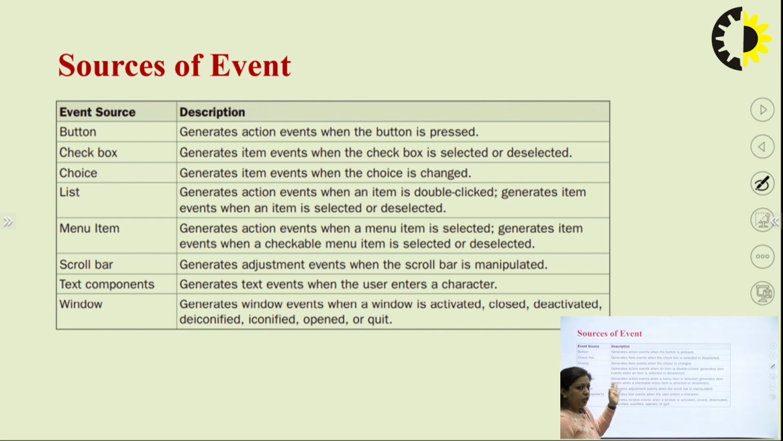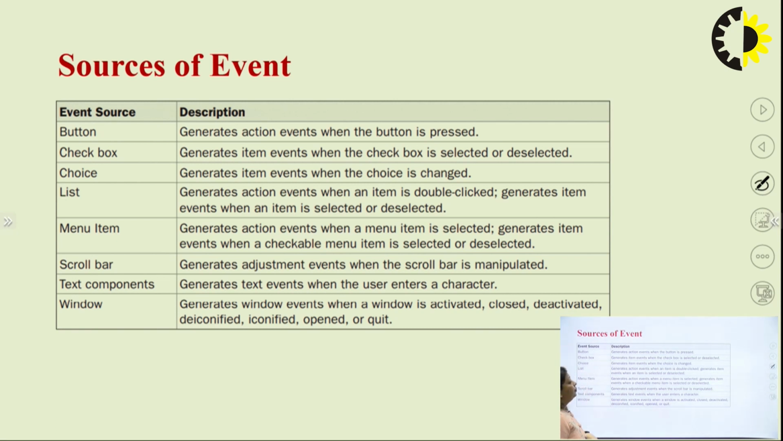Usually with the help of a checkbox, we can apply multiple selections, but a choice is used for a single selection. So, this is the basic difference between the two, but every time you check or uncheck any of the sources, that will generate an event. Now, we have a list. It generates action events when an item is double clicked. That is, whenever you select or deselect an item from the list by double clicking the item, it generates an event. So, this is another source which can generate the event.